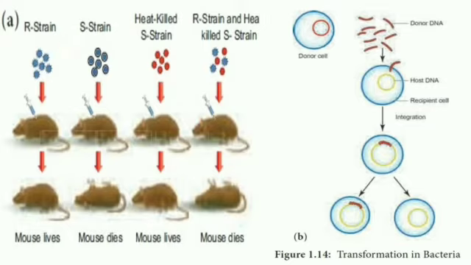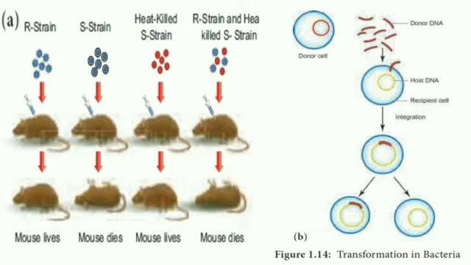And what Griffith did, he injected this R strain into a mouse. As the R strain is non-virulent, even though he injected it, the mouse lives. The S strain bacteria are somewhat smooth when you compare them with the R strain. The surface is smooth, and he injected that into the mouse, and as the S strain is virulent, the disease spreads and the mouse dies.